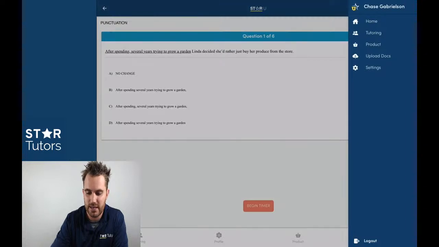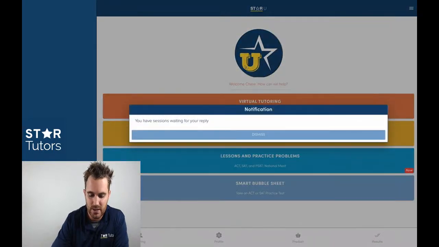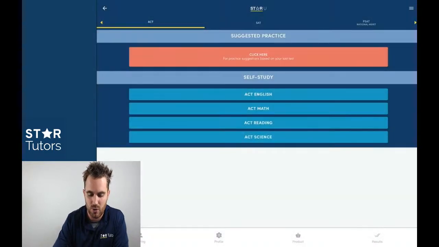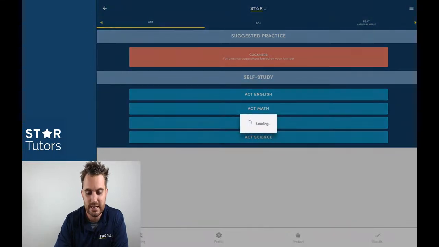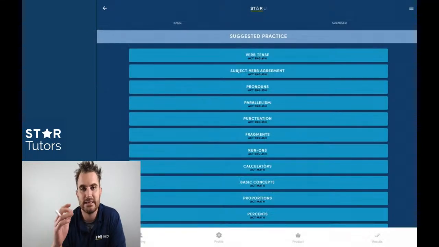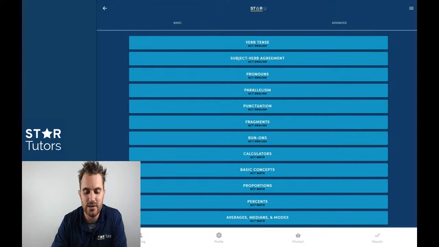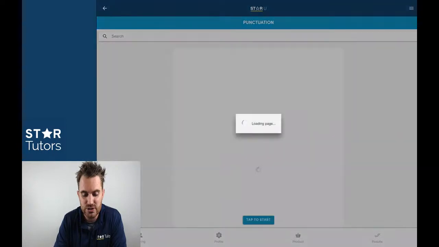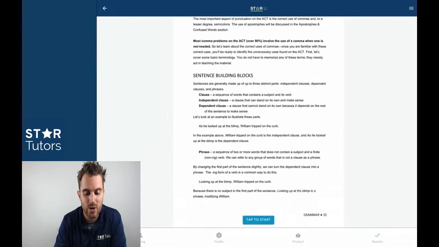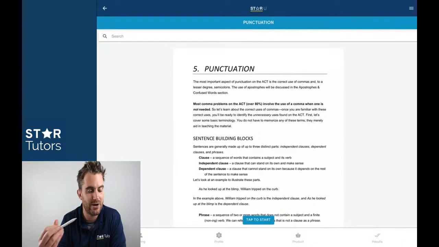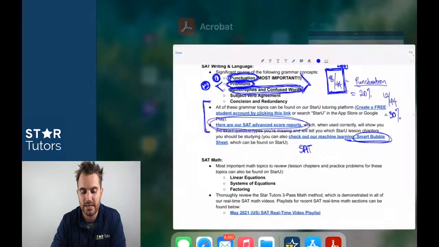So if I come back here and I go to the Smart Bubble Sheet, or if I go to Lessons and Practice Problems, this suggested practice test at the top allows you to see, once I plug in my answers from any real SAT or ACT test, which questions I'm most frequently missing. And now all of a sudden I go to the punctuation section and I don't have to overthink it. So again, the Smart Bubble Sheet can be really helpful.